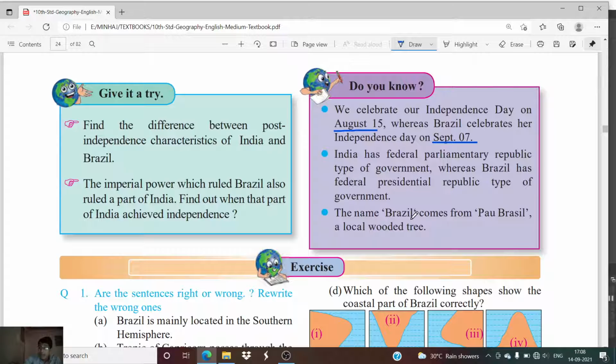The name Brazil comes from pau brazil, a local wooded tree. So the name of the country, Brazil, originated from the name of a local wooded tree, that is pau brazil.